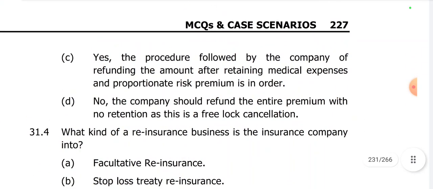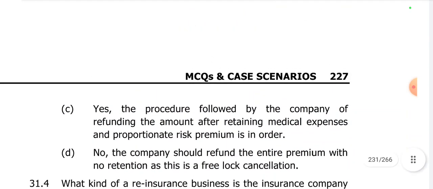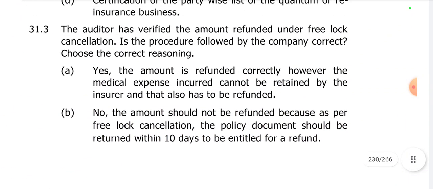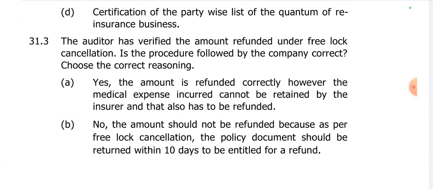And option C says, yes, the procedure followed by the company of refunding the amount after retaining medical expenses and proportionate risk premium is in order. Yes, this is the correct option. Option D is anyways no, because here the question contains two parts. See, is the procedure followed by the company correct? The answer to this question is yes.